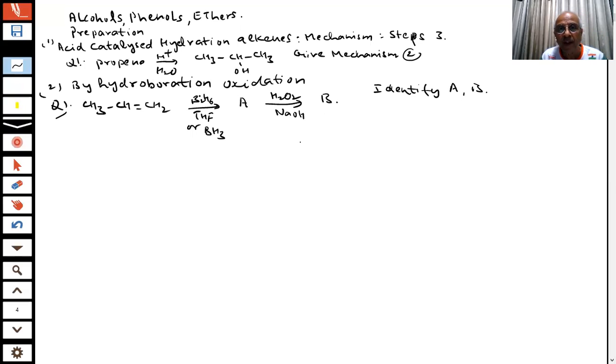Important question, students. What is your answer? We have discussed this in the last lectures. Questions are coming like this in the paper straight away. If you write the correct answer, you get full marks. And you don't have to write the mechanism in most cases, because it is not possible. But we have given you the mechanism in order to understand the reactions. So what we are talking about is the preparation of alcohols and phenol.